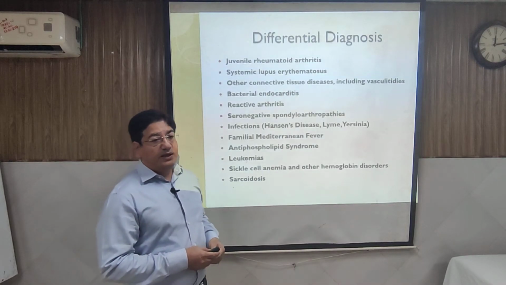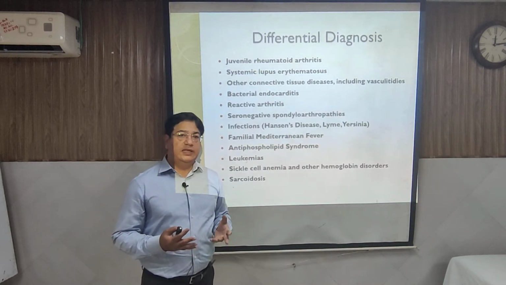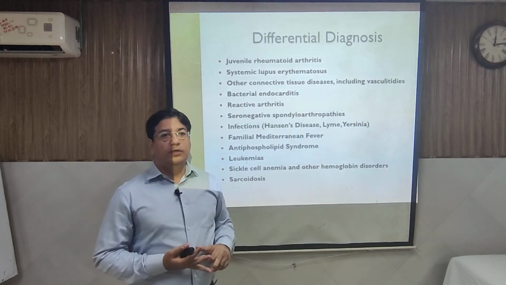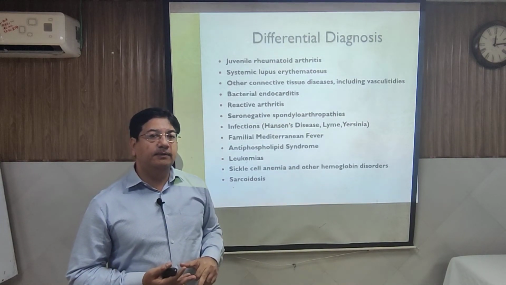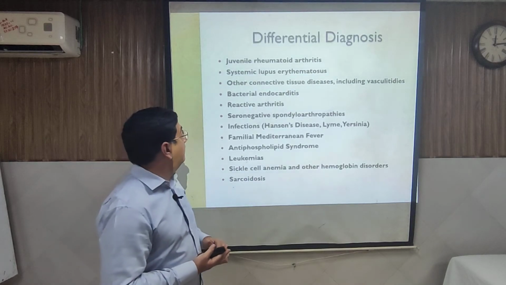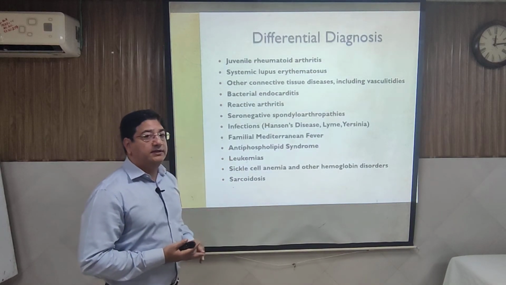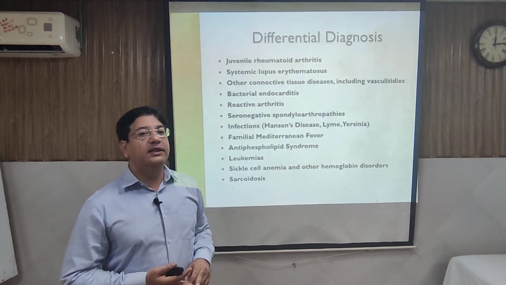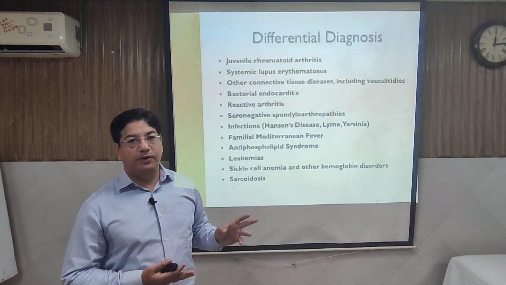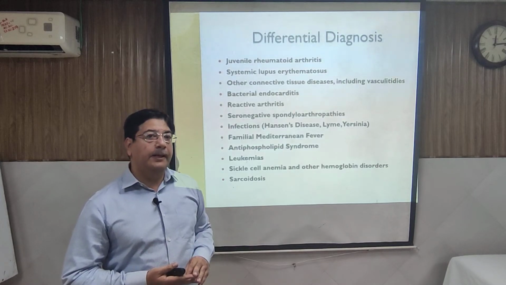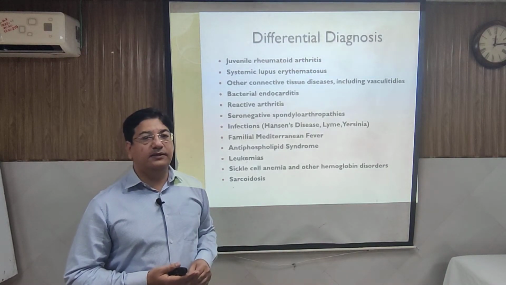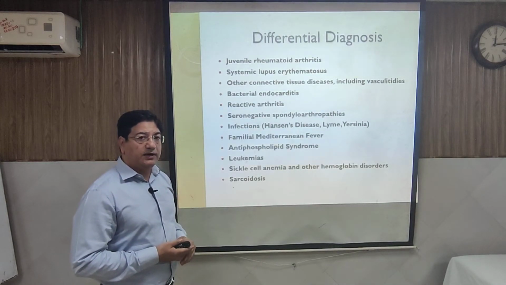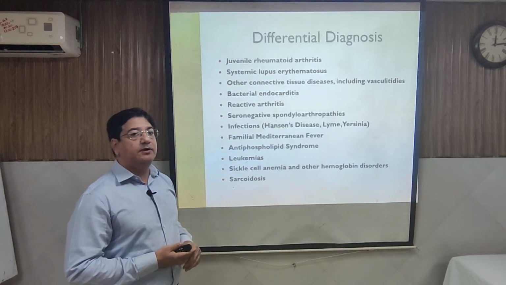So what is the differential diagnosis? There can be a diagnosis in any condition where fever is there and multiple joints are involved. The clinical features of rheumatoid arthritis and systemic lupus have their own diagnostic criteria. Other than arthritis, there is usually involvement of small joints in those conditions, and the duration of illness must be longer, whereas in rheumatic fever, if you start treatment earlier, there is a magical response of the arthritis.